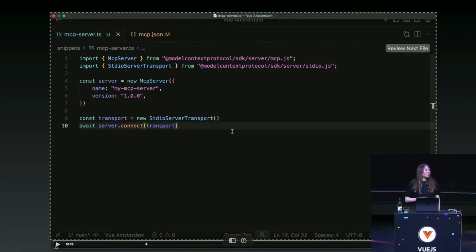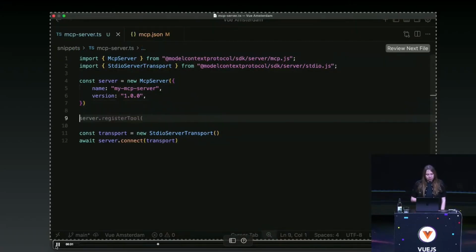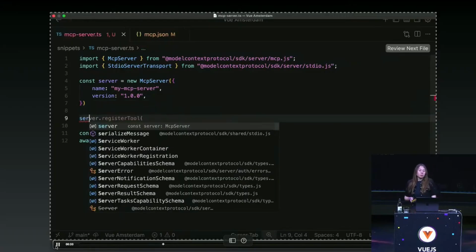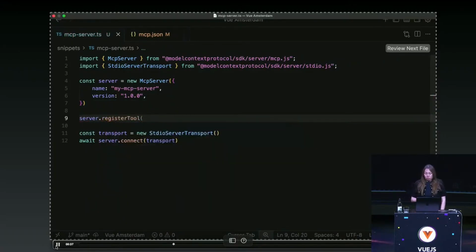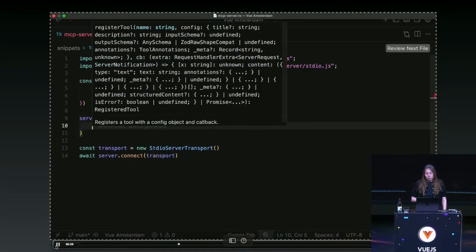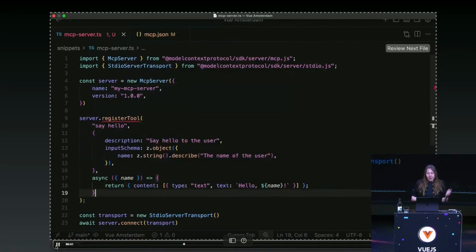It's functional, but it does nothing, so it's not very interesting. Let's add a tool. For that, we will use the registerTool method, which is provided by the server instance, and we will configure it by adding a name and some metadata, such as a description.